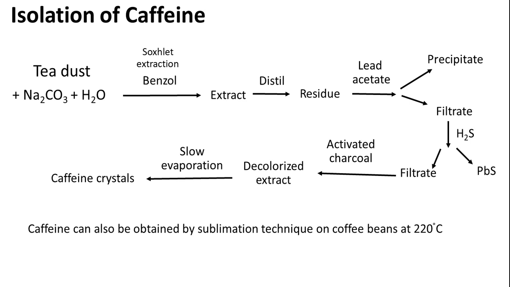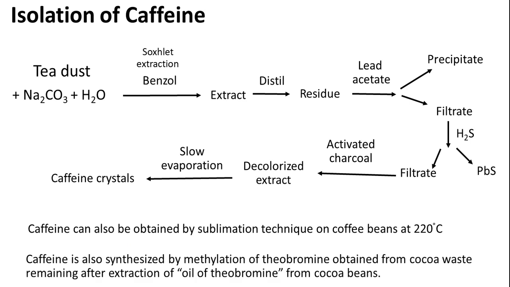Sublime means from the crystalline or solid state directly to the vapor state, and upon cooling that vapor will be converted back to solid. That process is what we call a sublimation process. So for the coffee beans, the temperature we have to maintain is 220 degrees centigrade, so that the caffeine is sublimed and can then be collected by using a condenser or something like that.